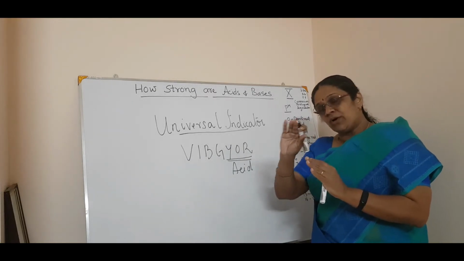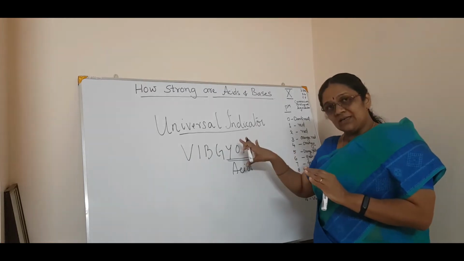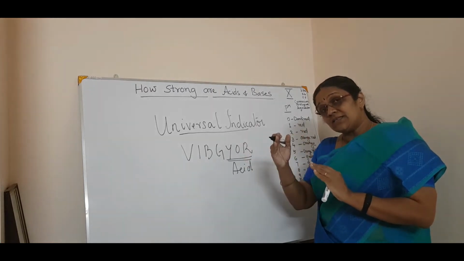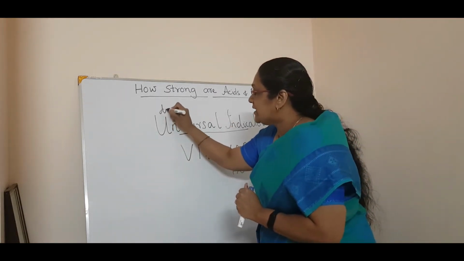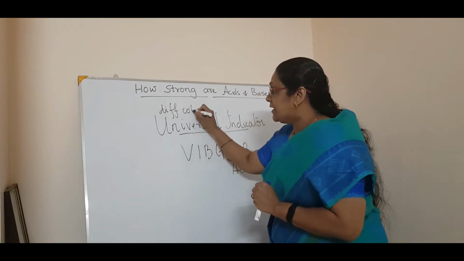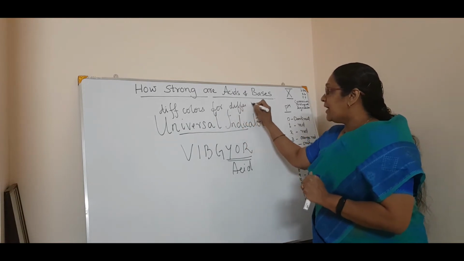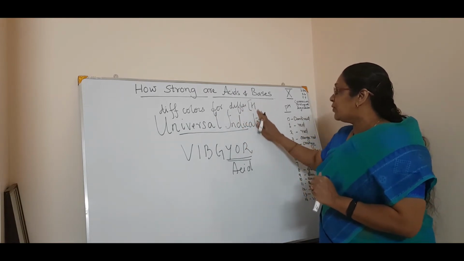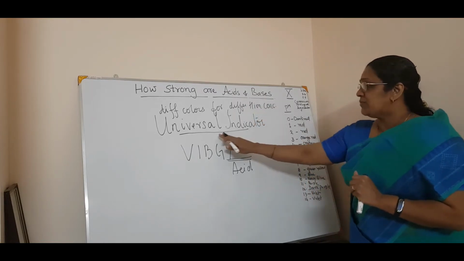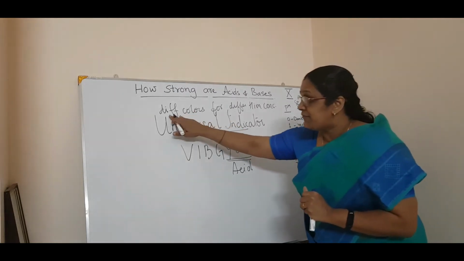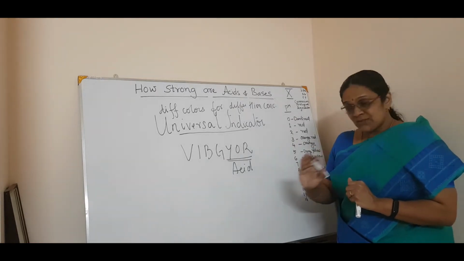So it is nothing but a series of colors. According to the colors, it will show different colors for different concentrations. That is a value point. Universal indicators show different colors for different hydrogen ion concentrations. What is the use of universal indicator? It shows different colors for different hydrogen ion concentration.